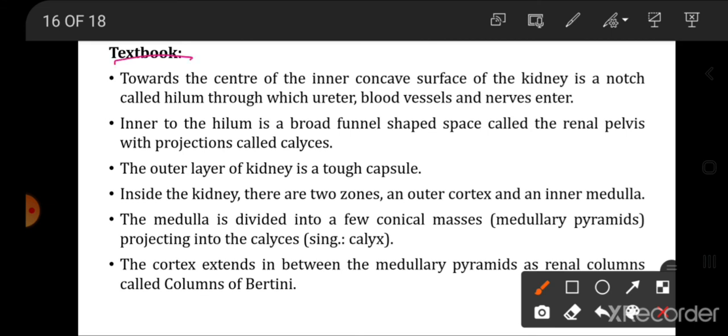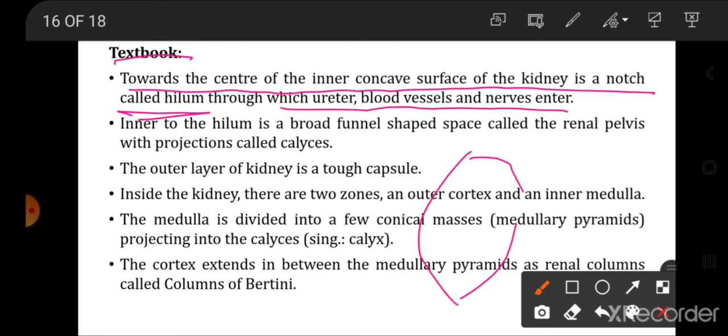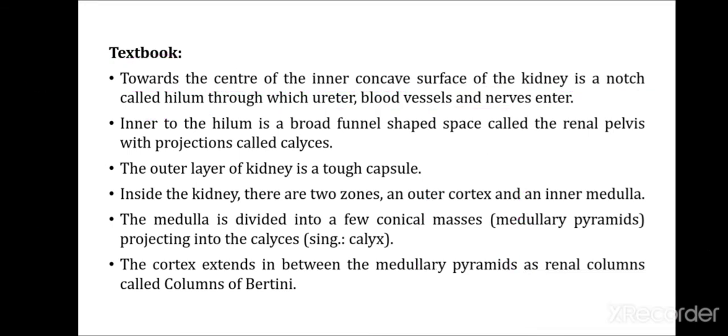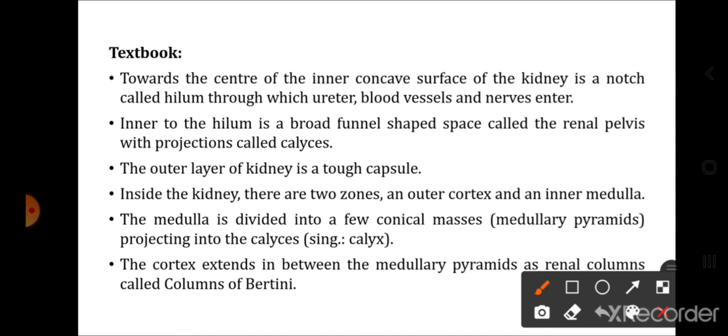Now, what is mentioned in your textbook? We will see that. Towards the center of the inner concave surface of the kidney is a notch called as the hilum, through which the ureter, blood vessels and nerve enter. Suppose ऐसी structure है किडनी का, it is a bean shape structure, right. So ये वाले portion पे opening है, ये portion को बोलते हैं hilum, कि जहाँ पे क्या enter होता है? The blood vessels, ureters and nerves. Inner to the hilum is a broad funnel-shaped structure called renal pelvis with the projections called calyces.